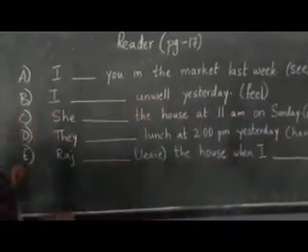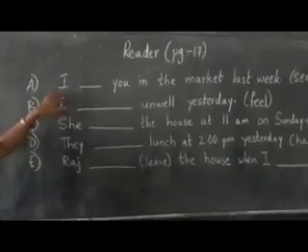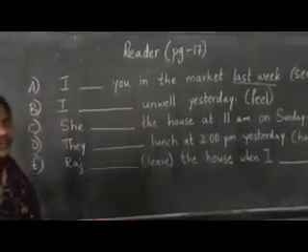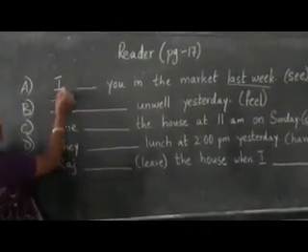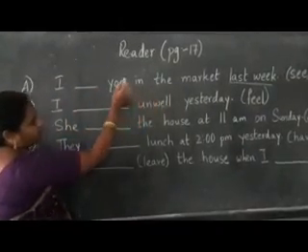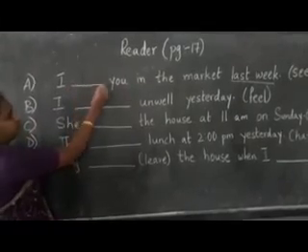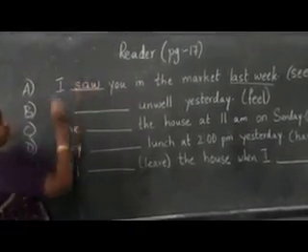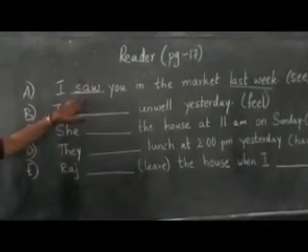Now I am going to write it in past tense. We are talking about last week, which has already happened. So in place of see, what is the past tense of see? It is saw. This is simple past tense.